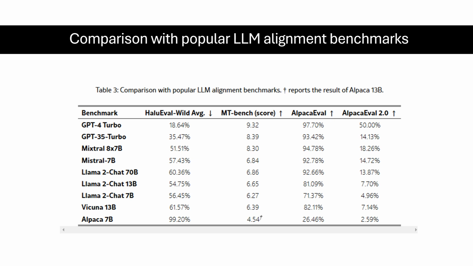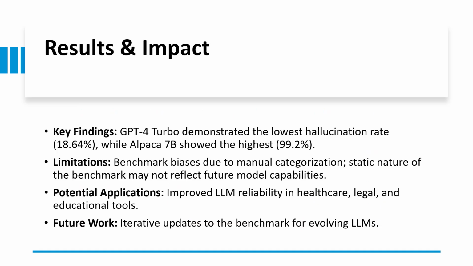The key findings show GPT-4's superior performance in minimizing hallucinations. However, the benchmark's reliance on manual validation introduces potential biases, and its static nature limits adaptability. This work has potential applications in healthcare, legal tools, and education.